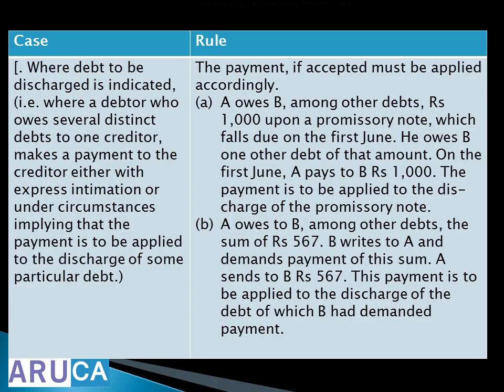Otherwise, as was agreed, it looks like it has to be applied only to certain things. So the payment, if accepted, must be applied accordingly. So if the payment is accepted, it has to be applied as they said. We'll see some example. A owes B among other debts rupees 1000 upon a promissory note which falls due on 1st June. On 1st June a promissory note falls due.